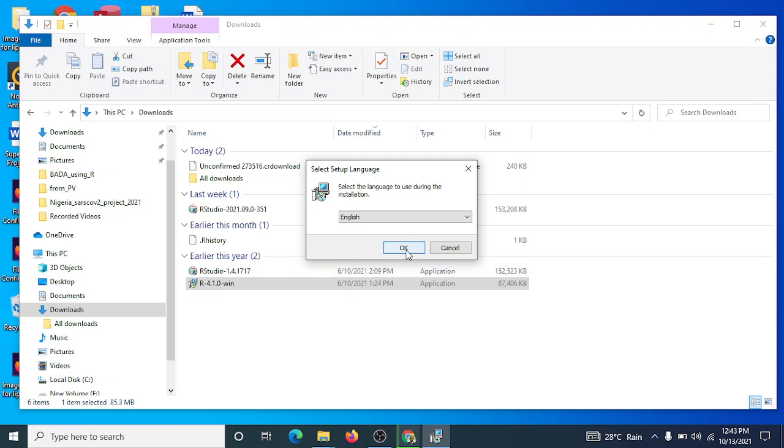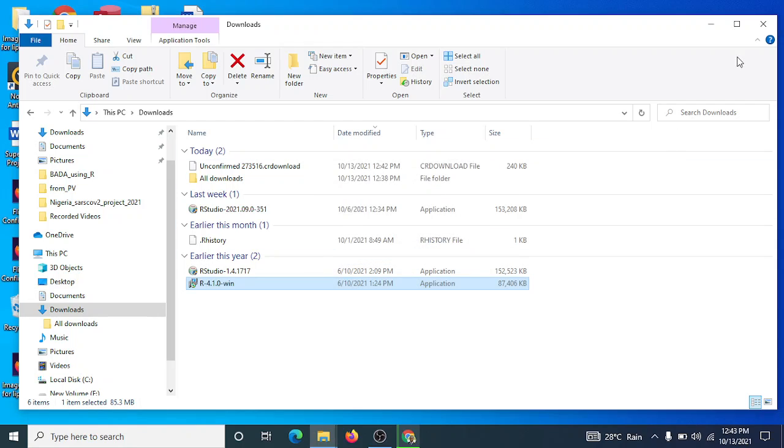You see, it's asking me, do I want this to make changes? Yes. I keep going. I select the language. By and by, my R will be installed. I already have it, so I don't need to reinstall it.